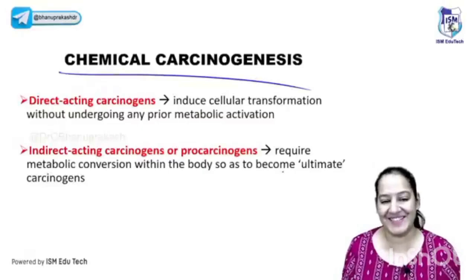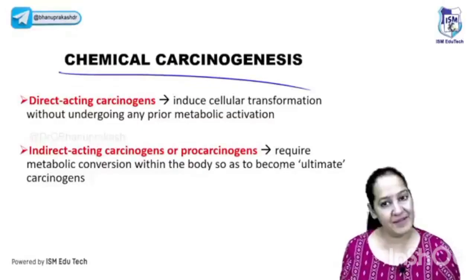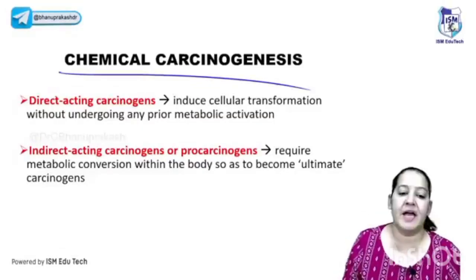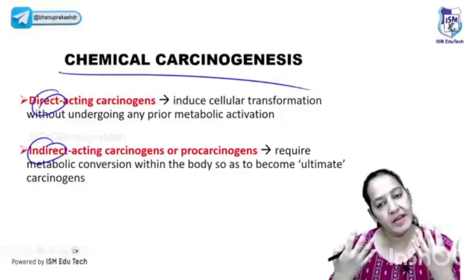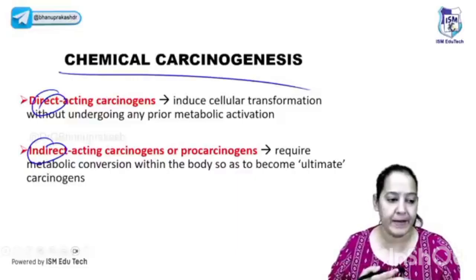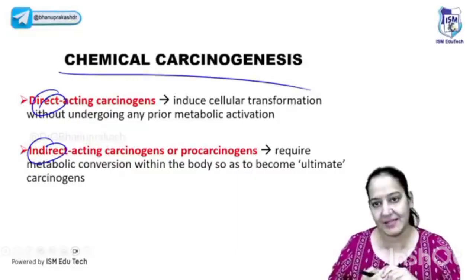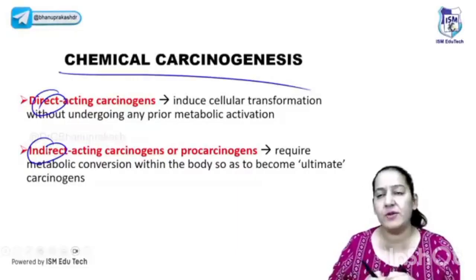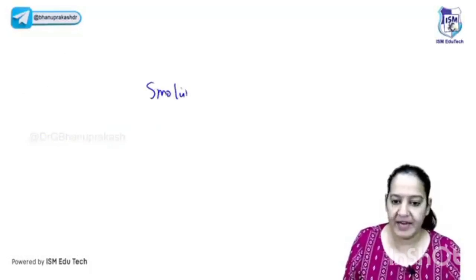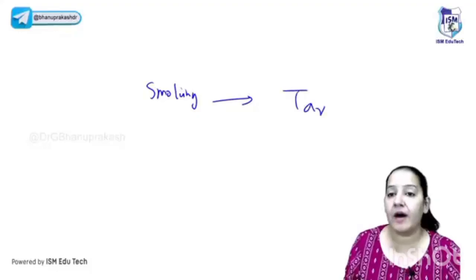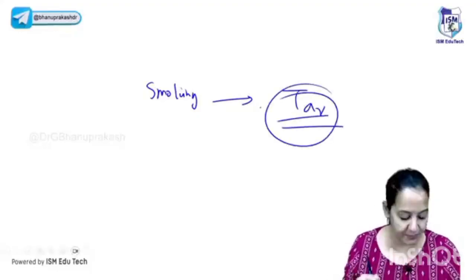Let's start chemical carcinogenesis. Okay, so there are many chemicals which can cause cancer. There are two types of chemicals, direct and indirect. We are surrounded by chemicals in the air, in whatever we eat, whatever we drink. It contains many pesticides, many chemicals, and pollution contains chemicals, and some of the chemicals cause cancer. The best example you can take is smoking. We all know smoking leads to lung cancer. Smoke contains tar, and tar leads to cancer. So tar is the chemical present inside the smoke that leads to lung cancer.